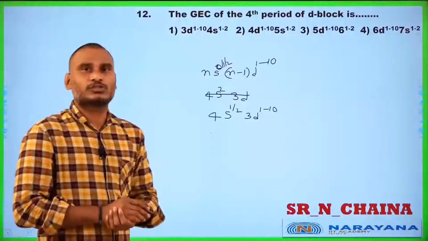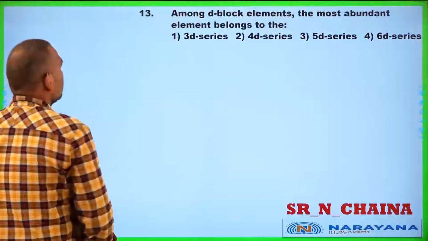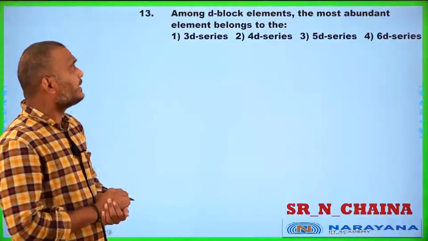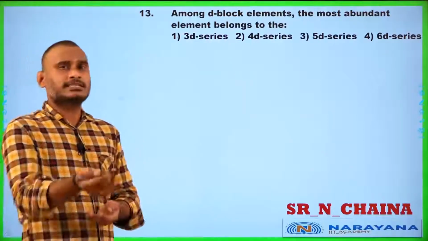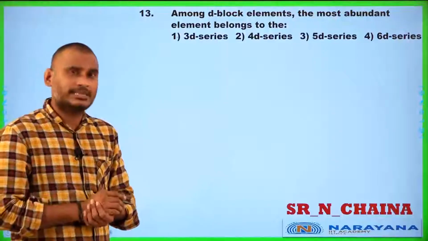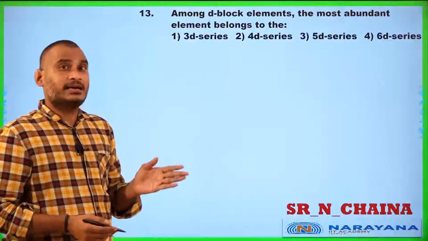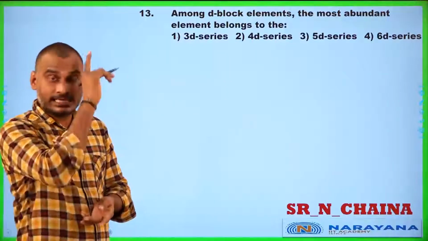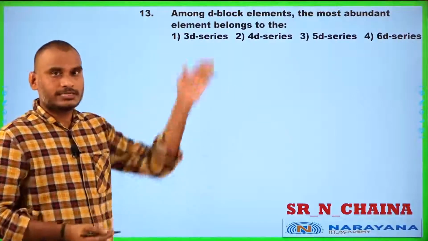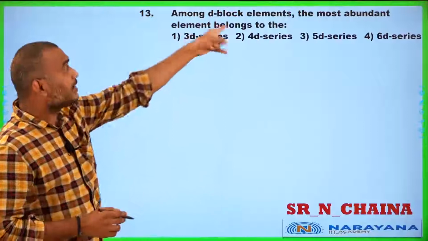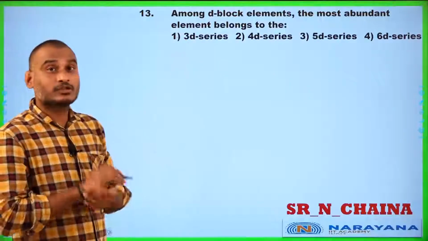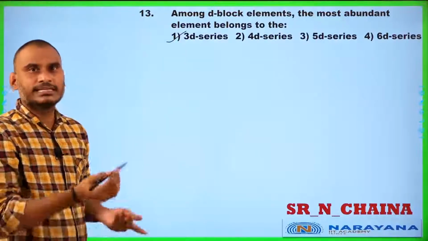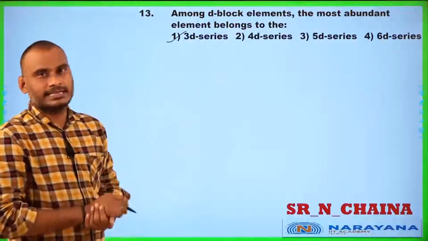And next, you go for the next question, students. That is the 13th question. Among D Block elements, the most abundant element belongs to the series. We have discussed this in the second question itself: the first element in liquid state and the next most abundant element in the earth crust of transition elements. The same type of question is repeated here. Among the D Block elements, the most abundant element is iron. Iron belongs to the 3D series. Therefore, my answer should be 3D series.